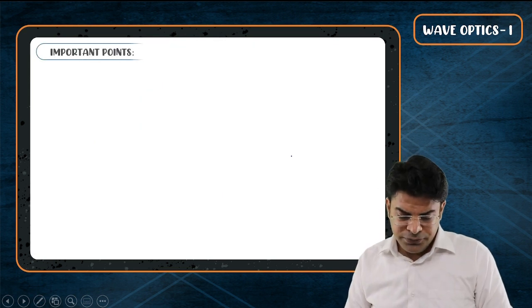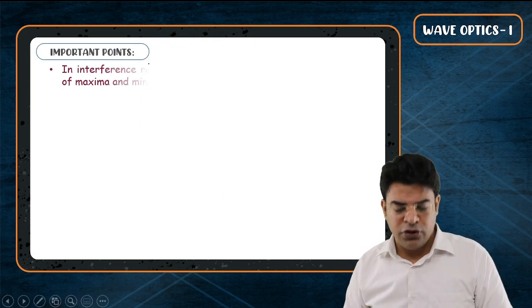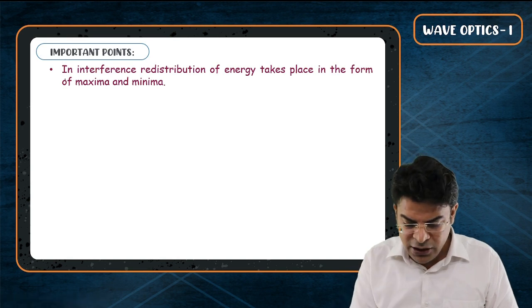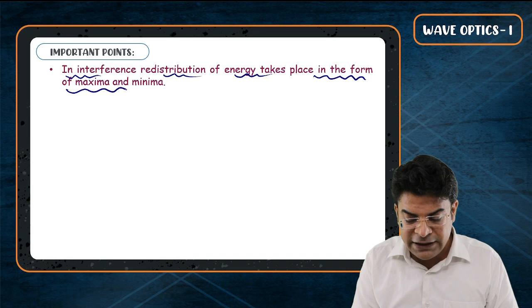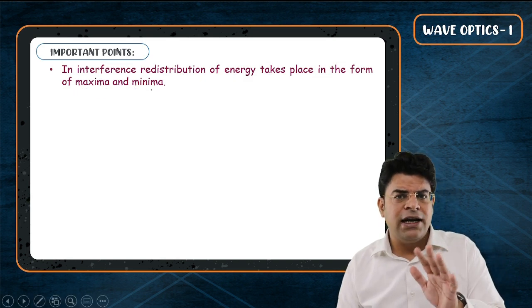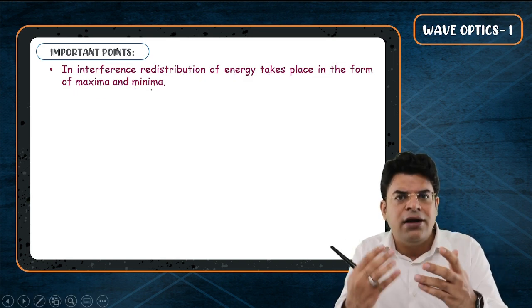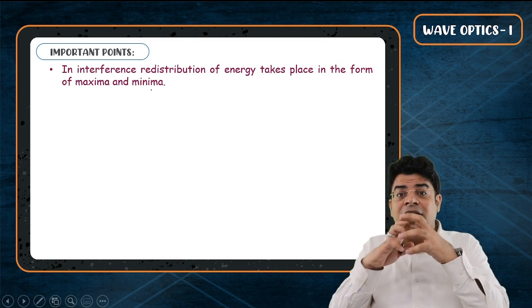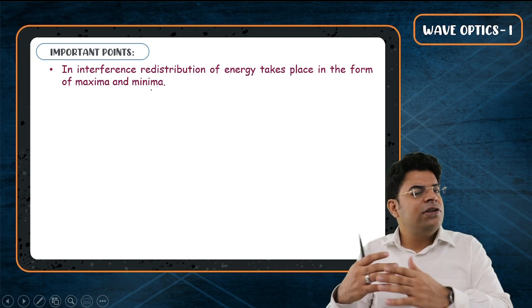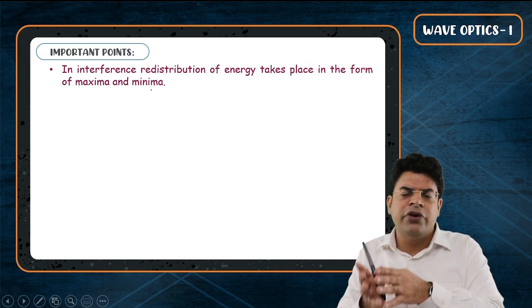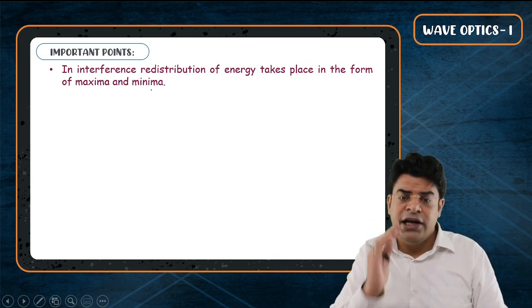Now moving on, bacho. Important points. The first important point, I think I have already explained it. In interference, redistribution of energy takes place in the form of maxima and minima. So do understand that energy can't be created nor destroyed. It's just that the energy gets redistributed. So at some points we find the resultant intensity to be more than the individual sum, and at some points we find the resultant intensity to be less than the individual sum.